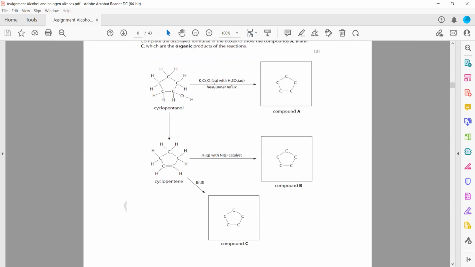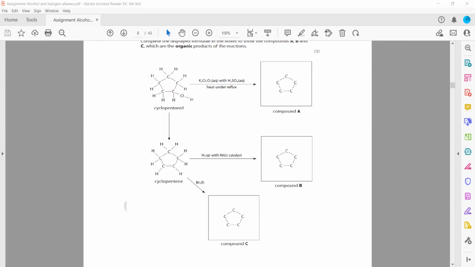So the alcohol is refluxed, so this is oxidation. Oxidation of a primary alcohol gives an aldehyde, and then the aldehyde oxidizes to a carboxylic acid. But if it is a secondary alcohol, it will oxidize to a ketone, and a tertiary alcohol cannot be oxidized.